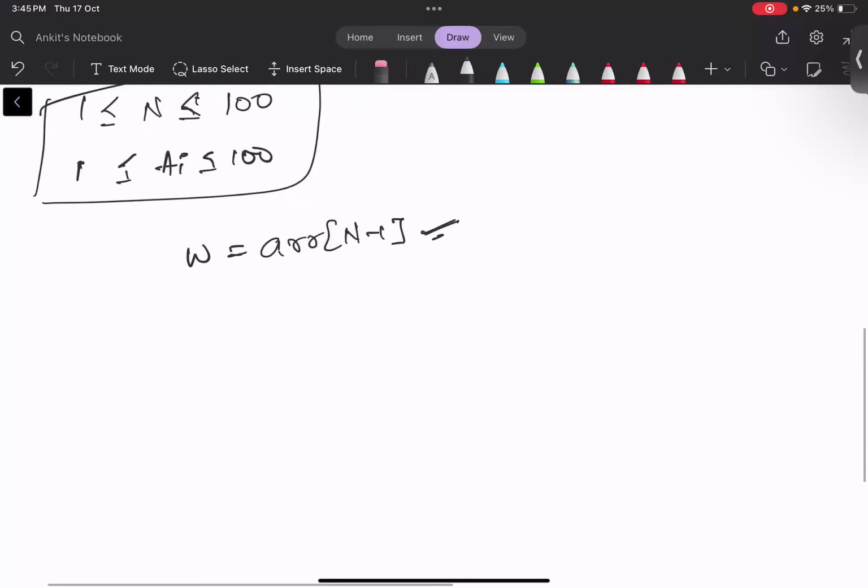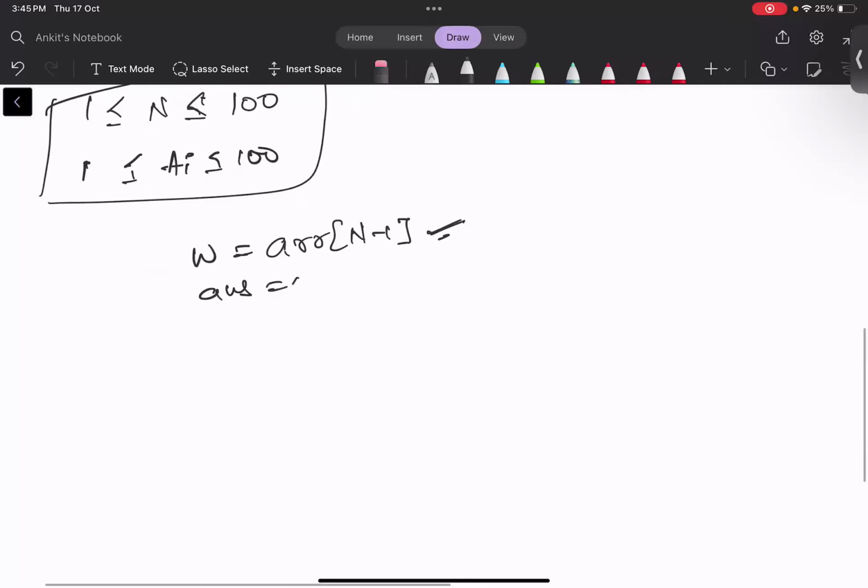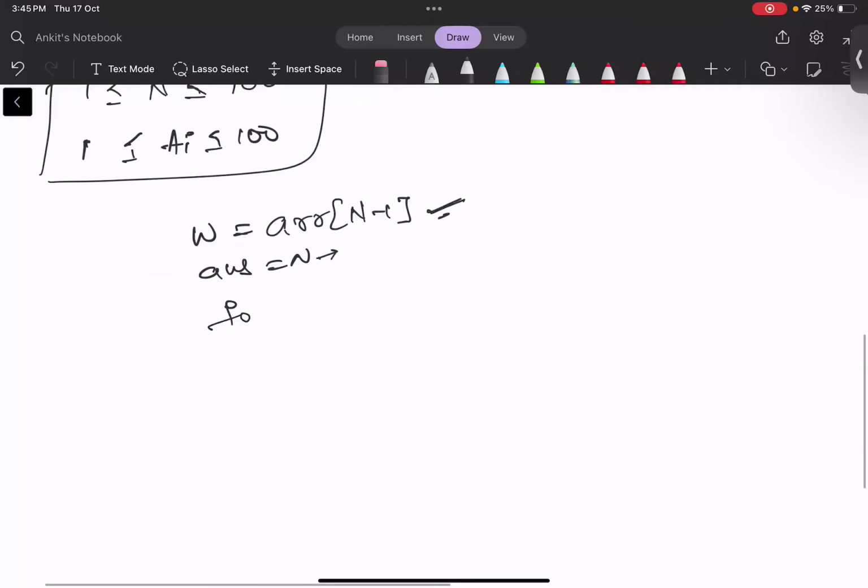And let's say the answer is n, that means Sushil is standing at the nth position. We have to reduce this position depending on the constraint. So let's traverse through the array from n minus 2 to 0. That means we travel from the nearest position toward the front.